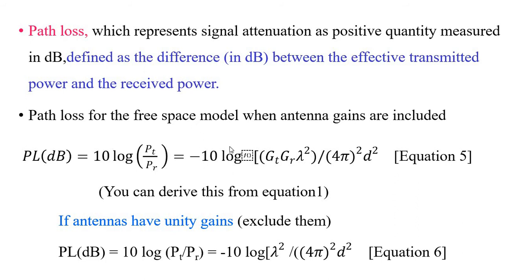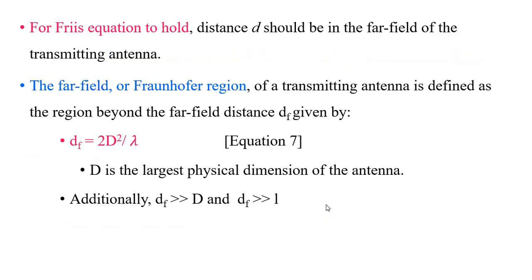Then for measuring the path loss in the free space model, when antenna gains are included, we can say PL in dB is equal to 10 log PT by PR, equal to minus 10 log GT GR lambda square divided by 4 pi the whole square d square. And if antenna gains are excluded, considering the gain of the antenna is unity, PL in dB equal to minus 10 log lambda square divided by 4 pi the whole square d square, because here GT and GR take the value 1.